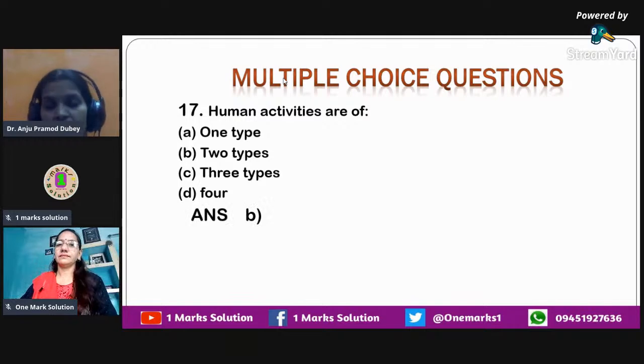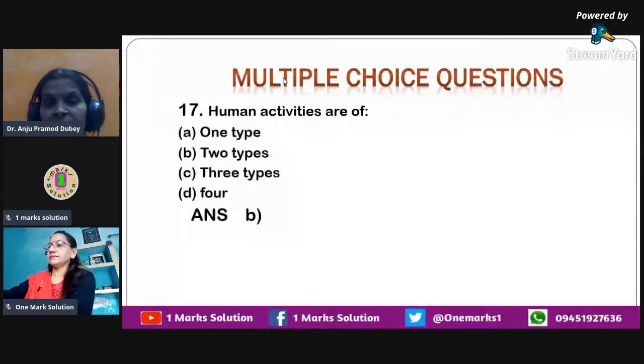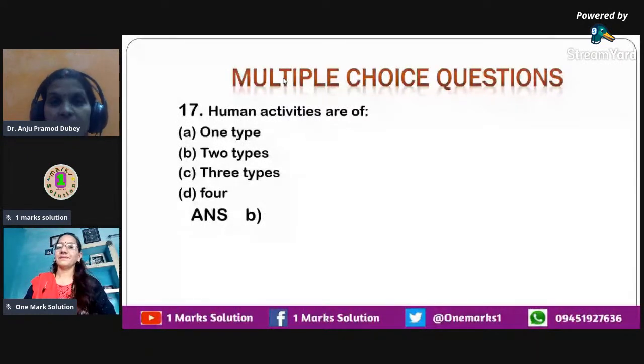Yes, so we have this option B as the correct answer, where you have all the human activities categorized into economic and non-economic activities. So the economic activities are the ones that are taken up with the intention to earn profit or money in return, whereas non-economic activities, they are undertaken with the motive of self-satisfaction, motivation, or they never have the intention of earning money in return. Okay, so that is 2 types of human activities we have, economic and non-economic. That's why option B is selected over here.